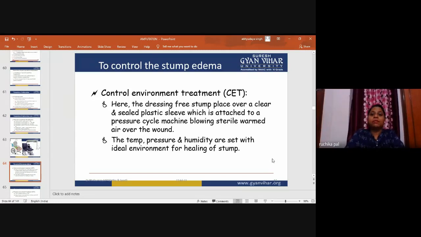The temperature, pressure, and humidity are set to the ideal environment for healing of the stump. Cleanliness and hygiene should be maintained, and we will take care of the stump, as the stump has a lot of sensation.